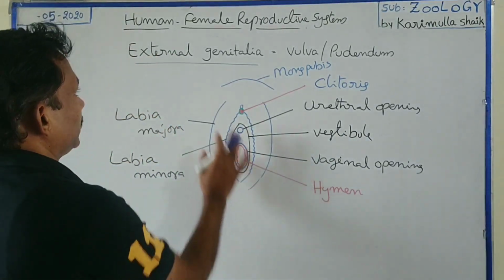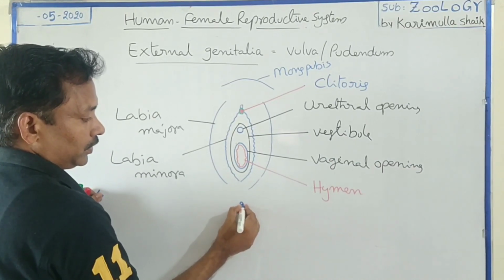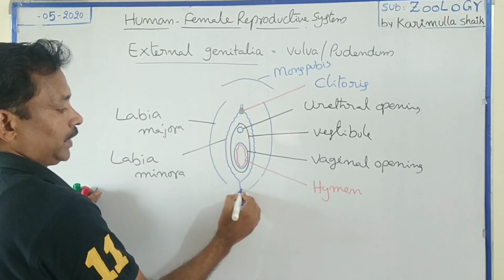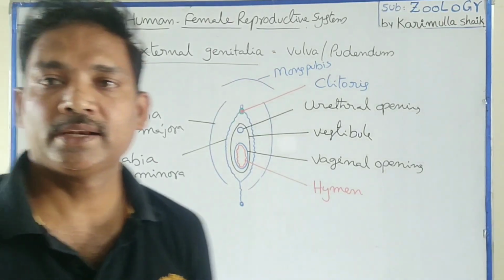Okay, this is about external genitalia. Now below this, the anal opening will be there. This anal opening is connected to this part by the perineum, a membrane. This is the external genitalia in females.